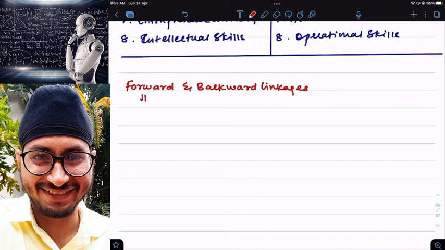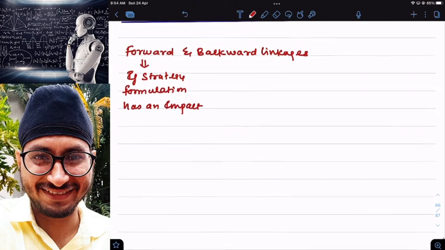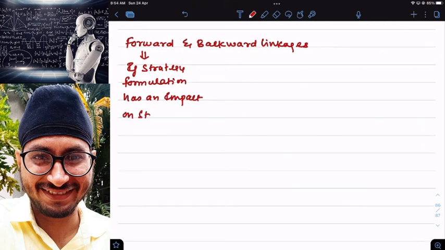See, forward linkage means if strategy formulation has an impact on strategy implementation.